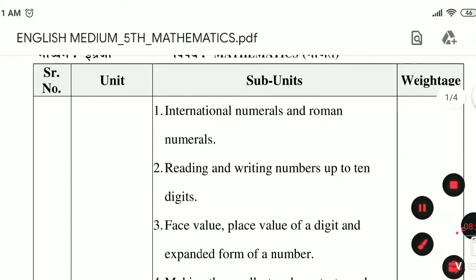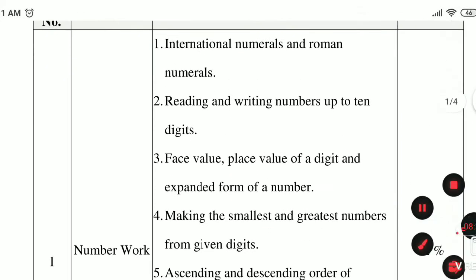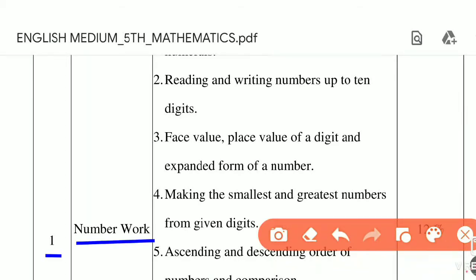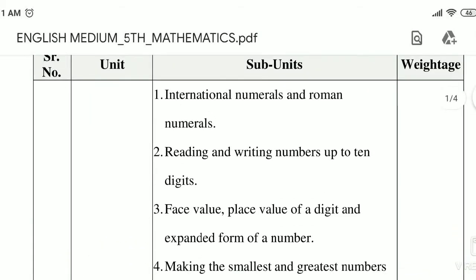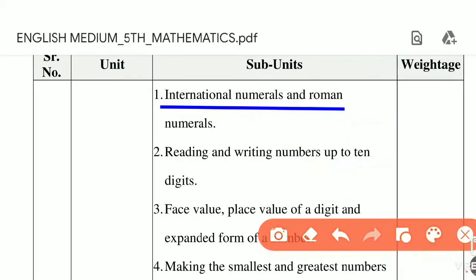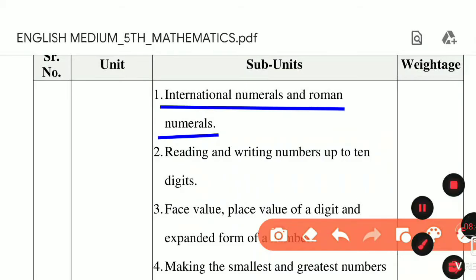Now today we will see the first unit, that is number work. From this number work we are going to study today the first subunit, that is the international numerals and Roman numerals. Today we will see only the international numerals. So let's start our syllabus.